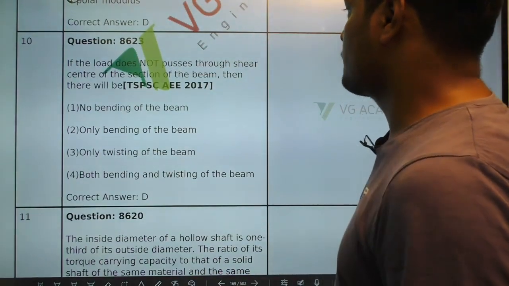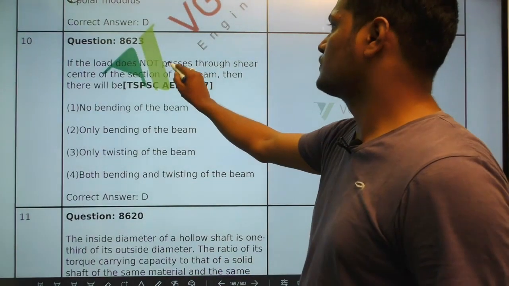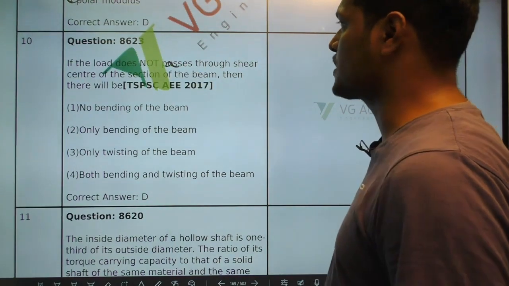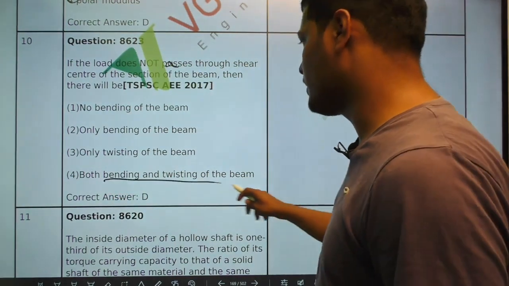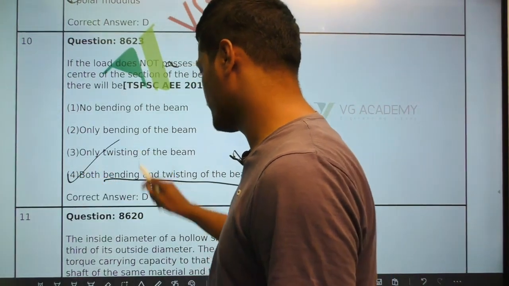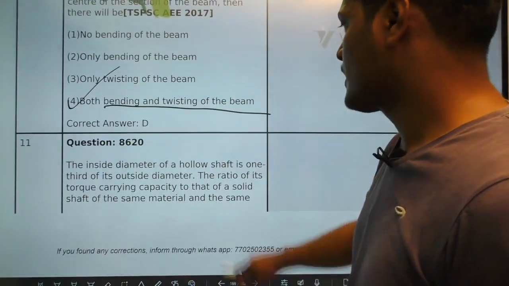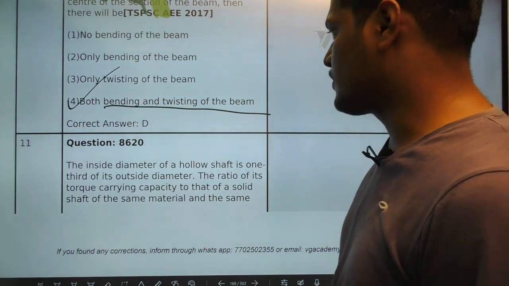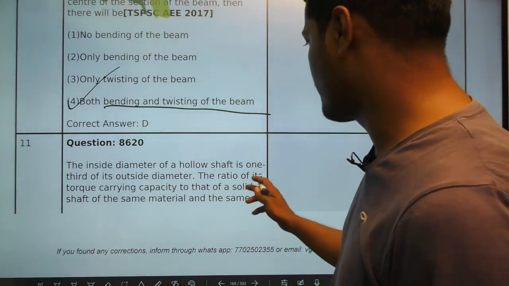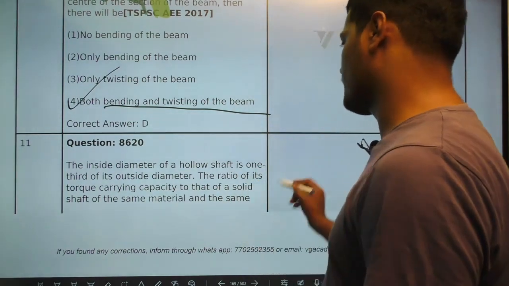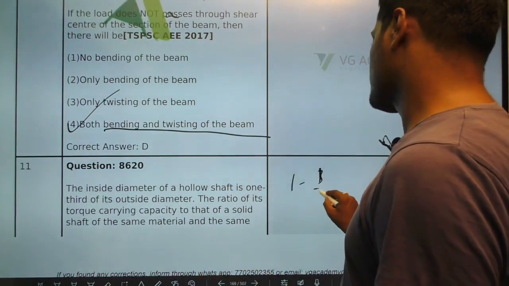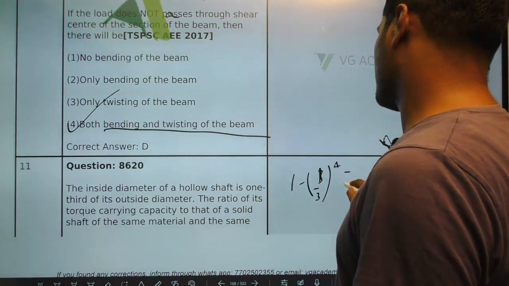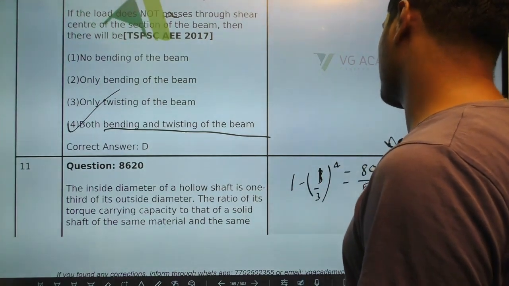If the load does not pass through the shear center of the section of the beam, then there will be bending obviously, and there will be twisting also. Next, the inside diameter of a hollow shaft is 1/3 of the outside diameter, the ratio of its strength capacity. Similar question we already solved with d by 2, so 1 minus 1 by 3 whole to the power of 4, 3 power 4 is 81, so 80 by 81.